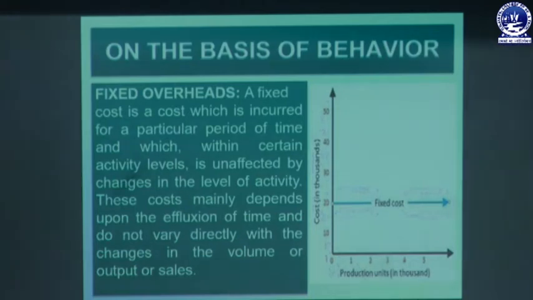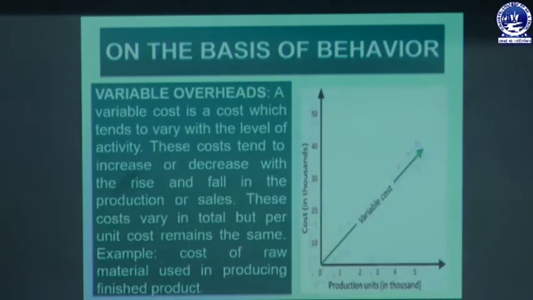This cost mainly depends upon the effluxion of time and does not vary directly with the change in volume of output or sales. At every unit of output the cost remains same. That's why it is called a fixed overhead.